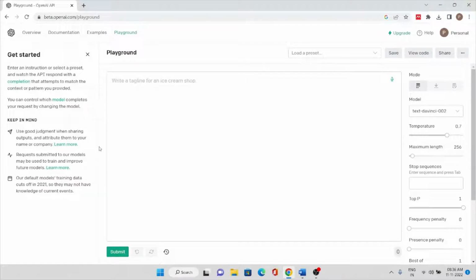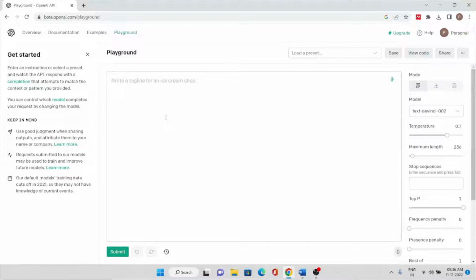Once you go to this website, it will ask you to sign in or sign up. I have signed up with my Gmail user ID and password. Once you click on that, you can see different options like overview, documentation, examples, playground. Here you can see "write a tagline for an ice cream shop." They just gave an example. So here I will try to type something for which I need more information.